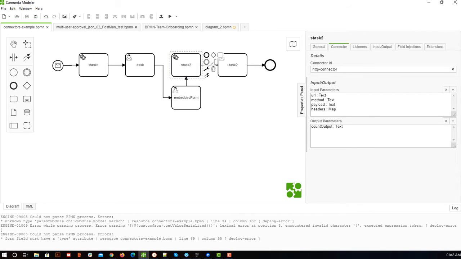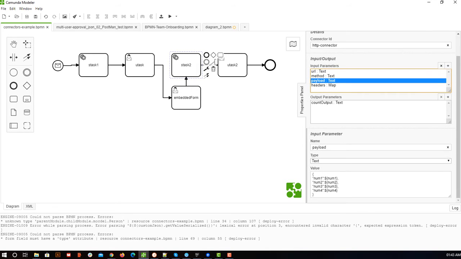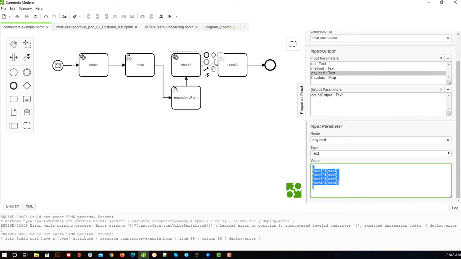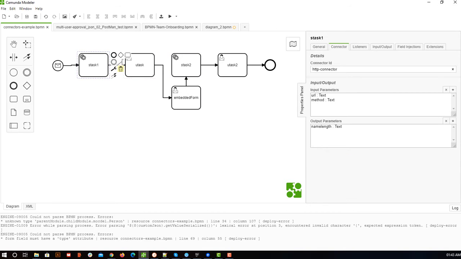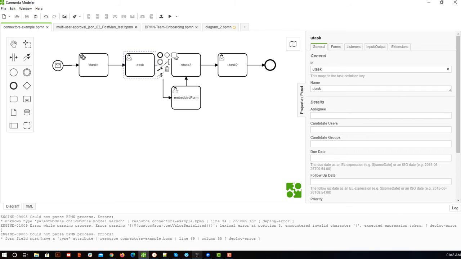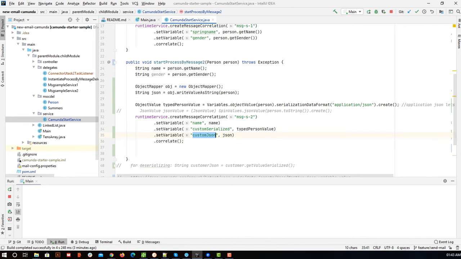In the payload, we are trying to get 4 variables and create the JSON, correct? But what if there are thousands of attributes? In that case, for this variable we have assigned the JSON, right?